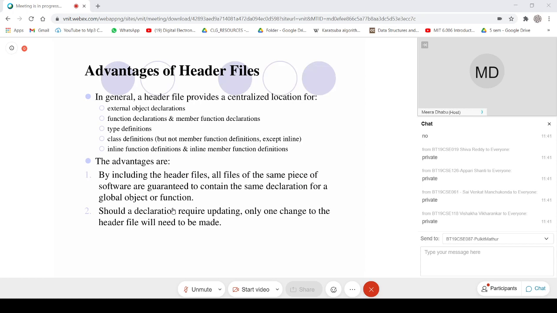If there is any global variable, you can declare that in the .h file and then keep on including it wherever you want.